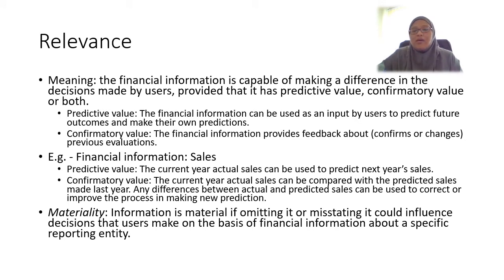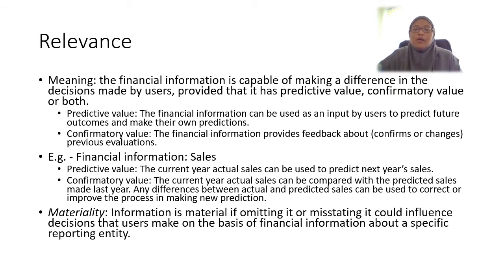It could be due to the materiality of the item. If the information is material, it is capable of making a difference. If we omit or misstate the information, it could change the decision of the user. It could influence the decisions users make on the basis of financial information about the reporting entity.